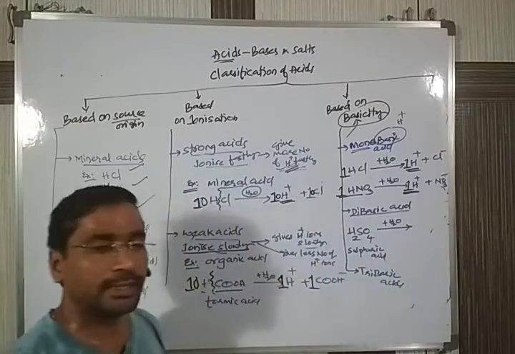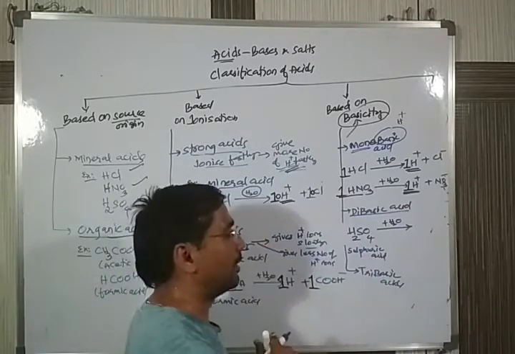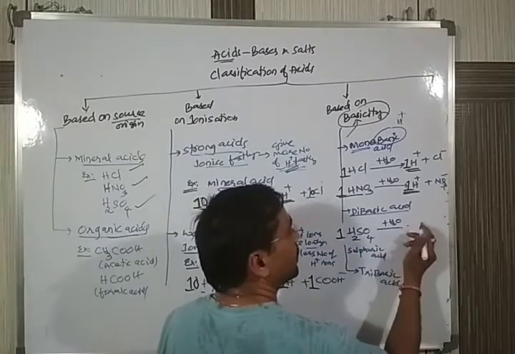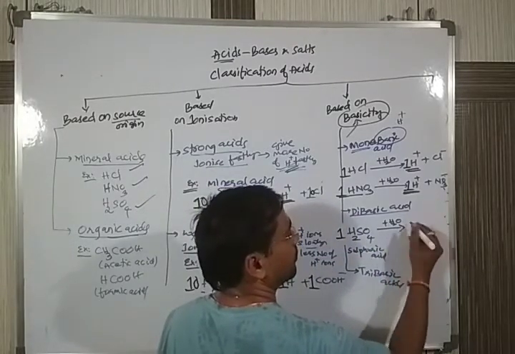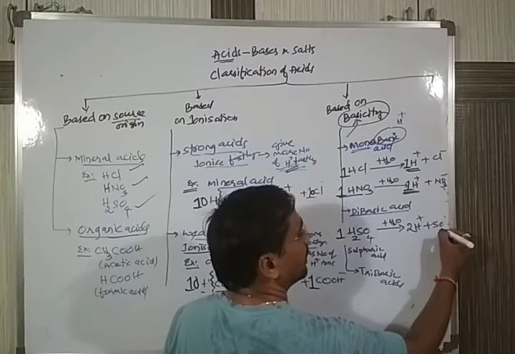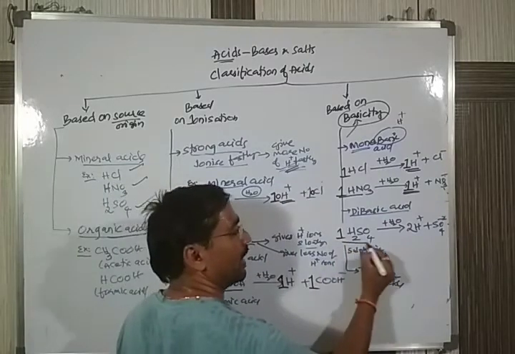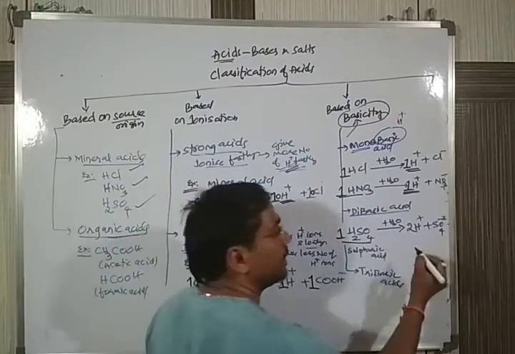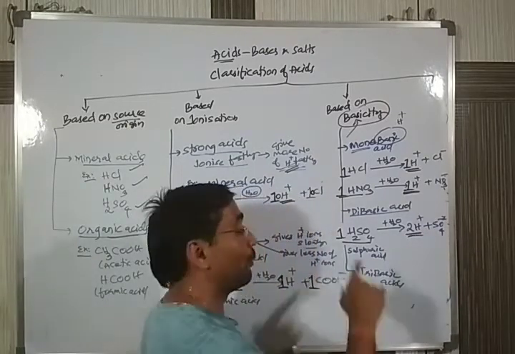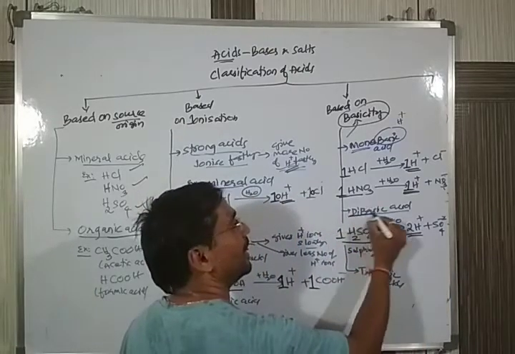When I add it to the water, how many sulfuric acid molecules are there? Only one. This one molecule, on adding water, divides to give rise to 2H plus and SO4 minus 2. The molecule I took is 1. After ionizing, how many H plus ions are you getting? 2. One molecule is giving 2 H plus ions. That's why it is called dibasic.